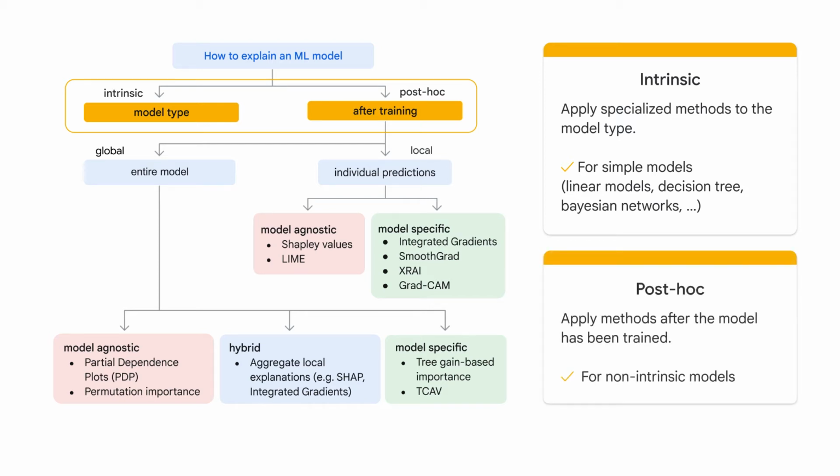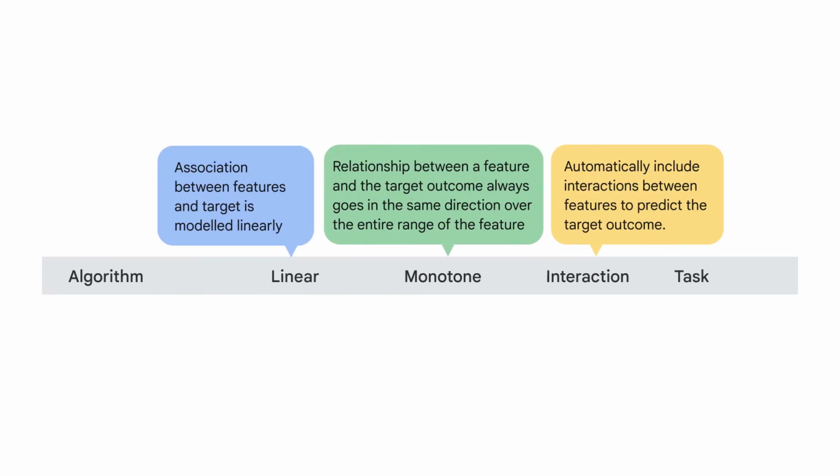Next, post hoc. Post hoc refers to methods that are applied after a model is trained. These methods aim to provide insights into the model's behavior and explain its predictions. This approach is necessary for non-intrinsic models, which are often more complex, and it provides a consistent way to assess interpretability across different model types. Post hoc methods can be applied to intrinsically interpretable models too. So, intrinsically interpretable models remain among the most popular interpretability methods because they are fairly easy to understand.